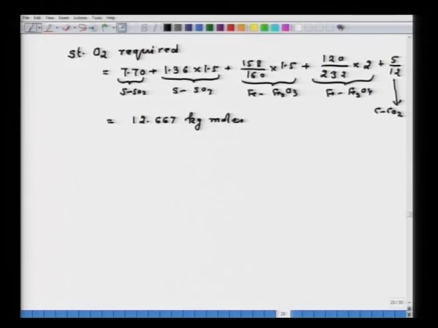So, now we know that much stoichiometric amount of oxygen will be required to carry out the roasting and burning of carbon, both reactions. Now, we are very clear that this much amount of oxygen would have been required if stoichiometric amount of air would have been used for roasting as well as for burning of carbon. So, now let us see how much amount of oxygen is supplied actually.